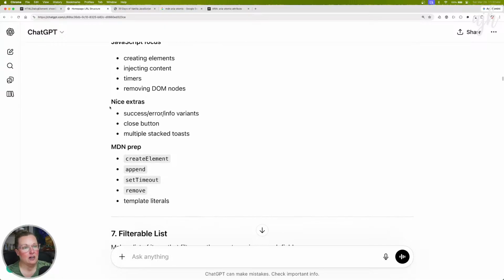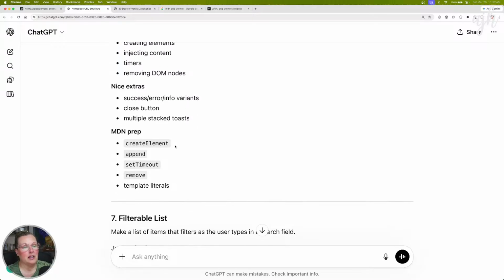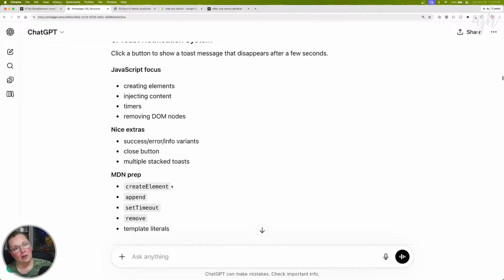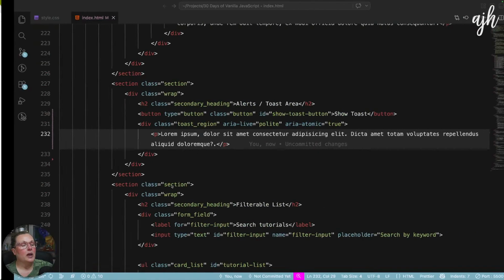Next, nice extras: success, error, info variants, a close button, multiple stacked toasts. So we would create an element, append, set timeout, remove, template literals. I have an idea here of what we would be doing.